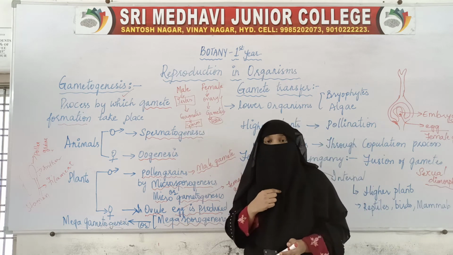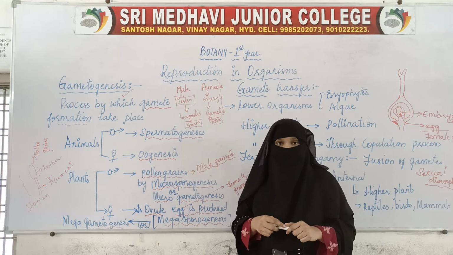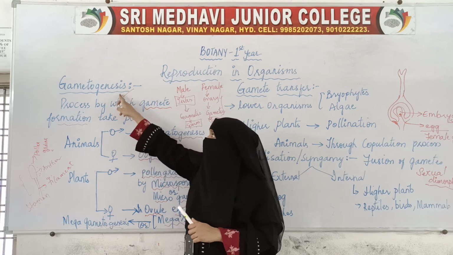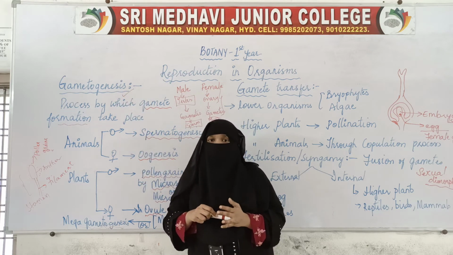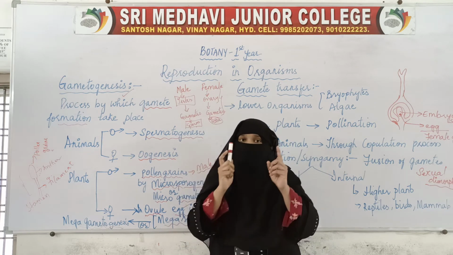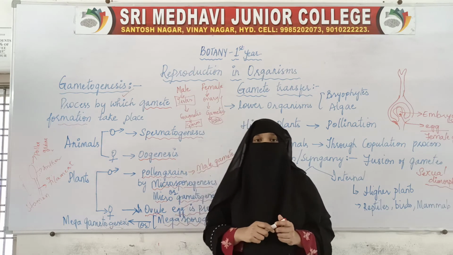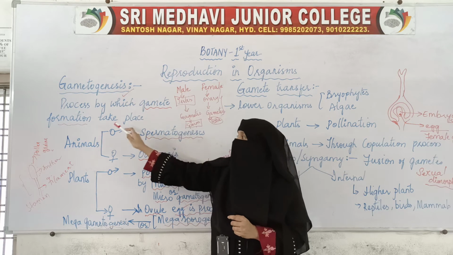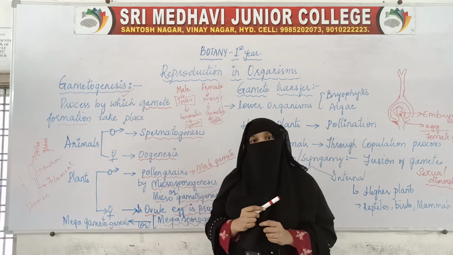This is the first step for sexual reproduction in higher organisms, that is gamete formation, which is nothing but gametogenesis. Gametogenesis is the process by which gamete formation takes place. So the first step in sexual reproduction is gametogenesis, which is nothing but the formation of gametes.